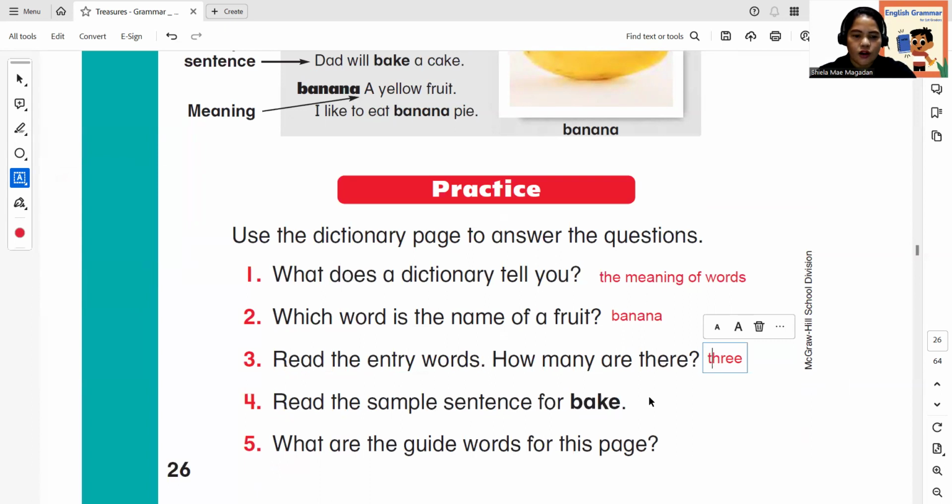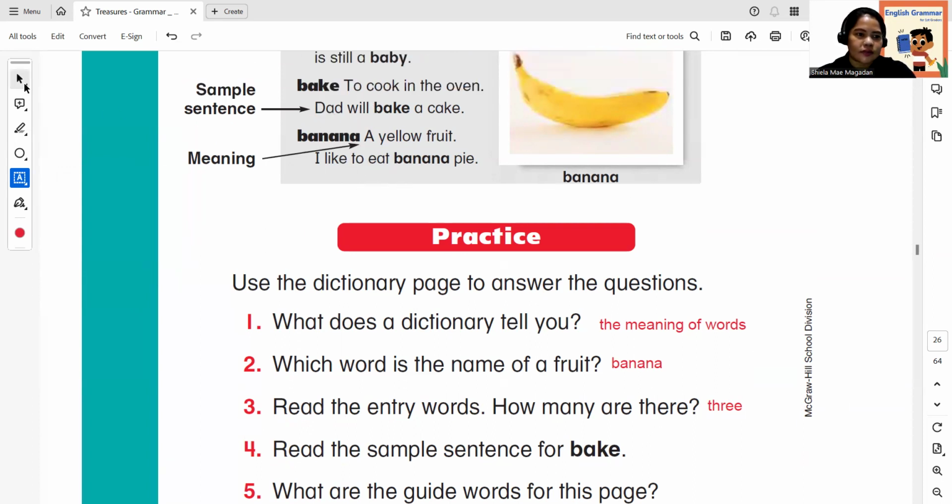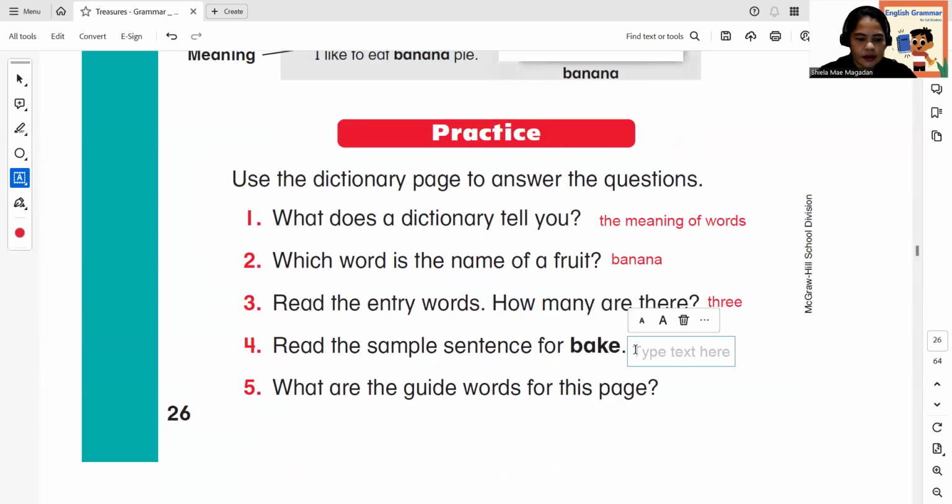How about number 4? Read the sample sentence for bake. Okay, this one for bake. Dad will bake a cake. Okay, let's copy that. Okay, here. Dad will bake a cake.